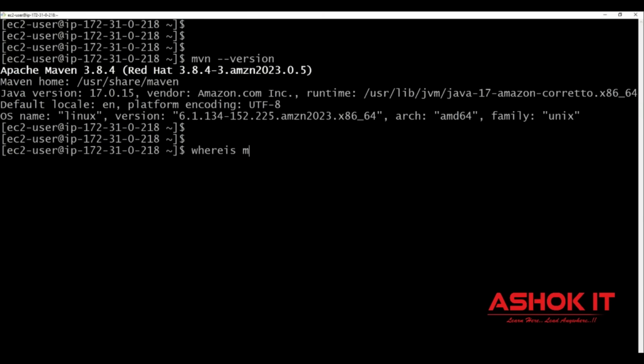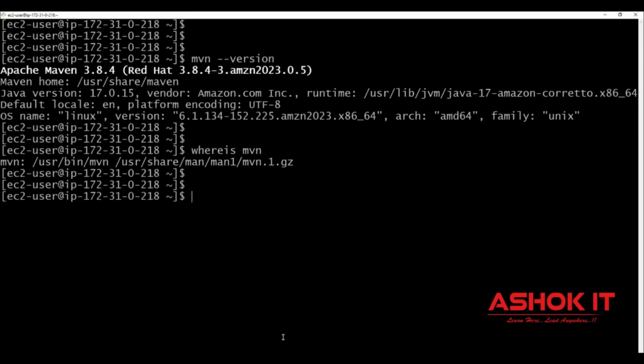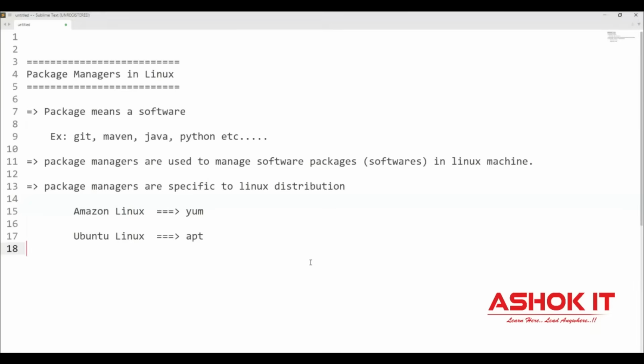Yes, Maven software is installed. Apache Maven 3.8.4 is installed. Where is this Maven installed? whereis mvn. So by default, all these softwares are installed under the bin directory, the usr bin directory. Inside that, this Maven software is also installed. So with this, we understood how to install a package in the Linux machine.